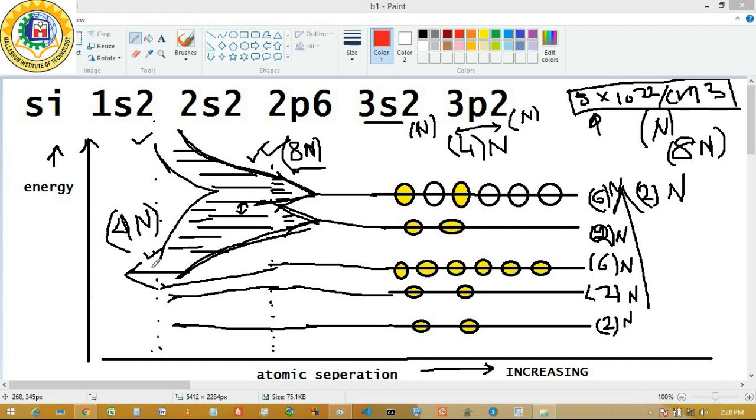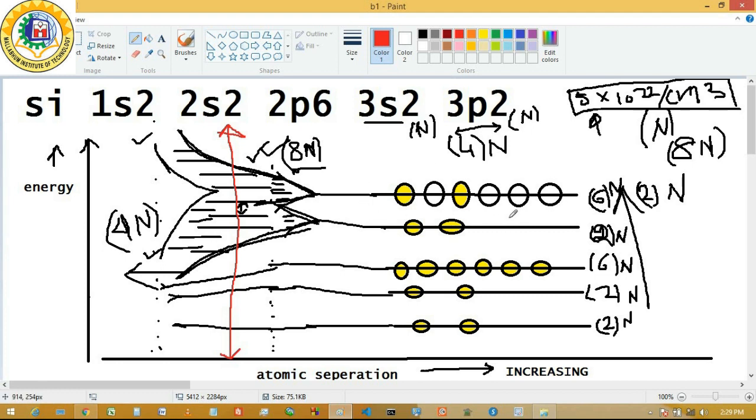So up to now we are clear with the fact that if we reduce the interatomic distance within a crystal of different silicon atoms, then we have this type of diagram. In this diagram, this is the equilibrium interatomic distance. At this level, you can see the bands are actually separated.